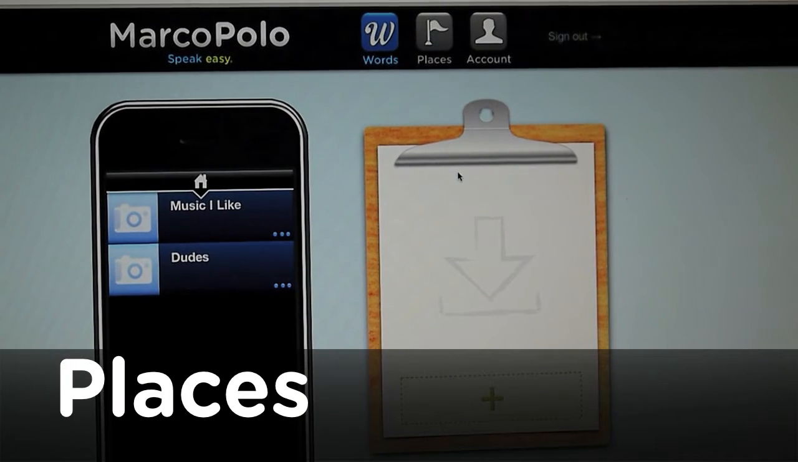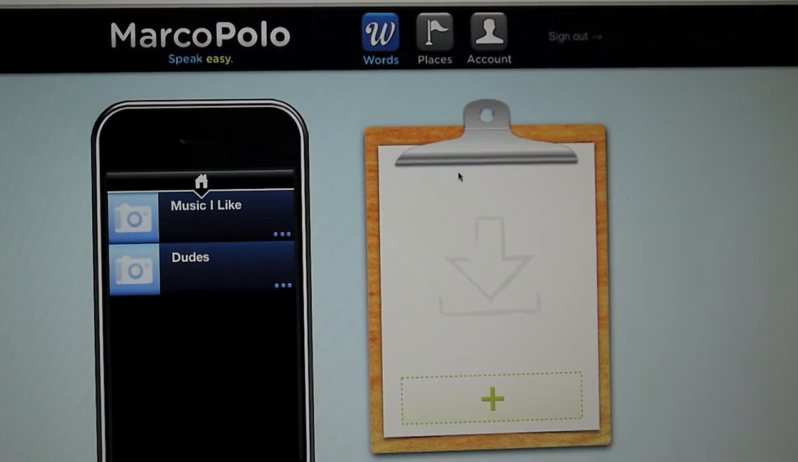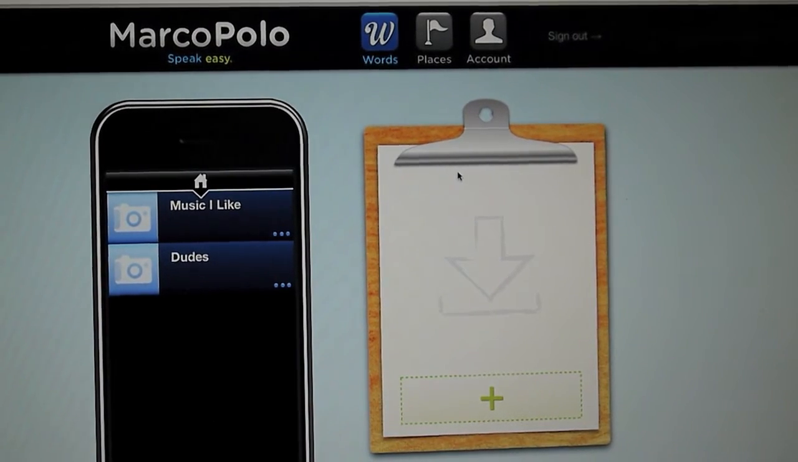Okay, next up we're going to show you the place mode. Places are an important concept in Marco Polo. The idea is that you can go somewhere and we can detect your location and use that to provide a smaller subset of a vocabulary. So let's show you how you create and edit those.